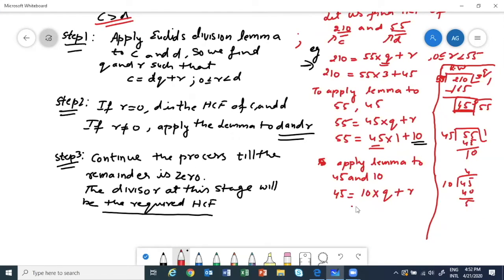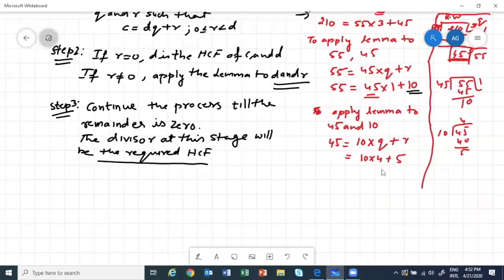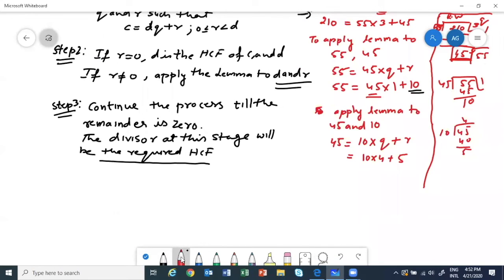So 4 times 40, remainder is 5. Still remainder didn't come out to be 0. So I will have to do again. Okay, so we got 10 into 4 plus 5. So is the remainder 0? Remainder is not 0. So once more we'll have to do. So since r is not equal to 0, apply lemma to, what is the divisor next? 10 and 5. This was d, no? So d and 5. Always we are taking d and remainder.